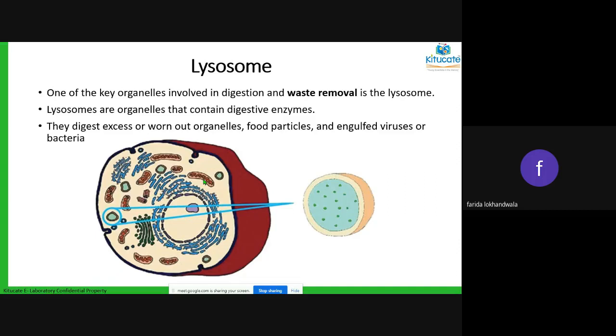Like in your house, consider your house to be one cell. So we spoke about the kitchen, we spoke about the bedroom, we spoke about the hall, we spoke about the fan, we spoke about the floor. Okay, so we are not talking about different types of flats, different types of houses. We're not talking about different types of cells. We're talking about the parts of the cell. So this is the part of the cell which is doing the function of waste removal.